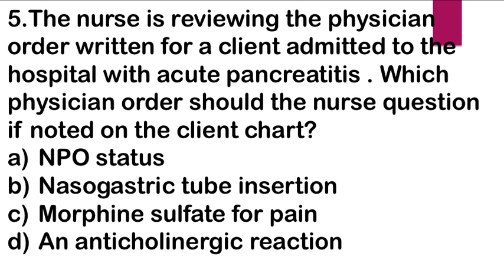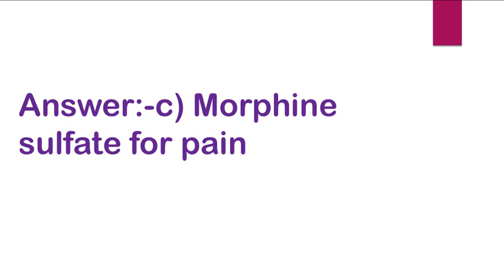Next question. The nurse is reviewing the physician's order written for a client admitted to the hospital with acute pancreatitis. Which physician order should the nurse question if noted on the client chart? A, NPO status or nil per oral status, B, nasogastric tube insertion, C, morphine sulfate for pain, and D, an anticholinergic medication. Right answer is C, morphine sulfate for pain.